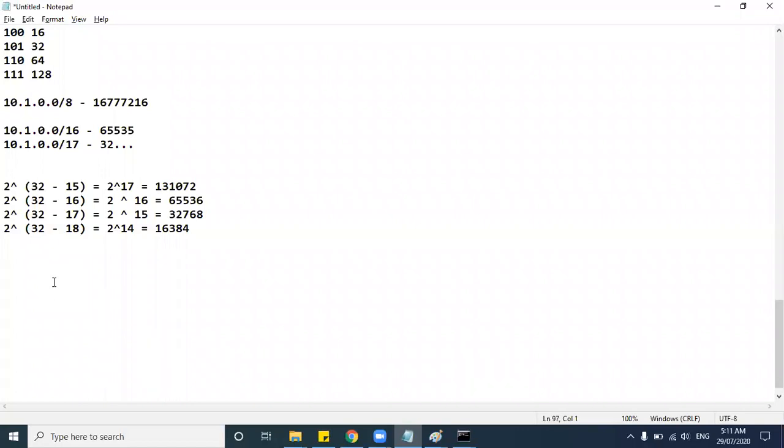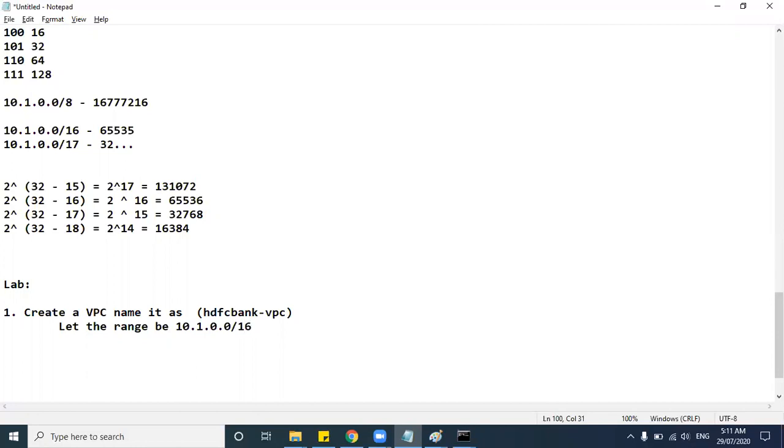Let me write it here. Lab. First thing is to create a VPC. Name it as HDFC Bank-VPC. Let the range be 10.1.0.0/16.